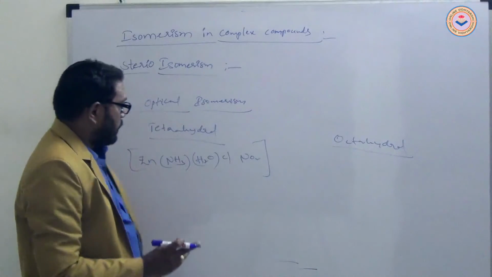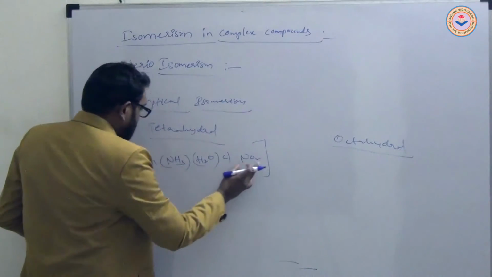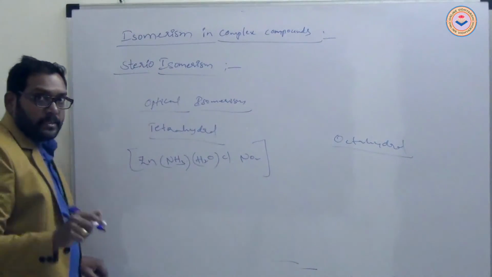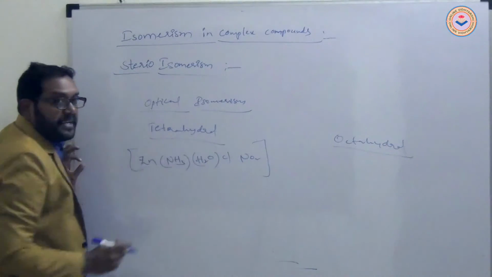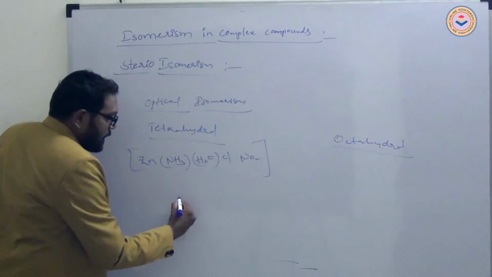Here four different ligands are connected to the metal atom in a tetrahedral complex compound. Hence it exhibits D and L forms.